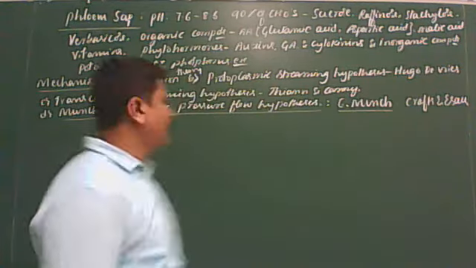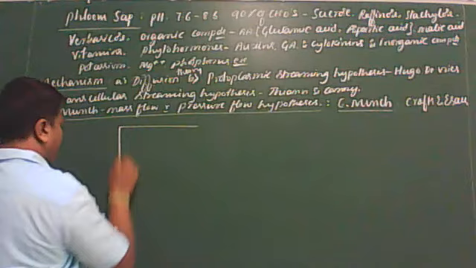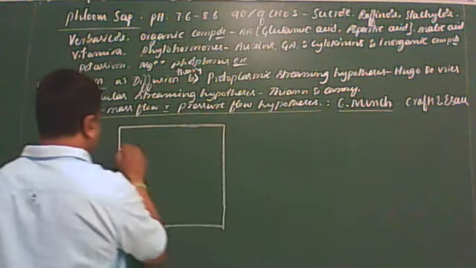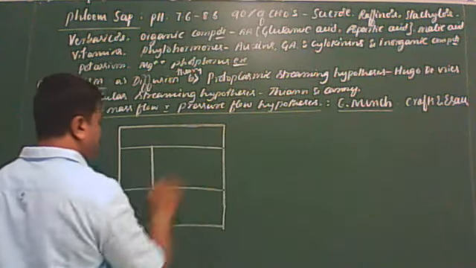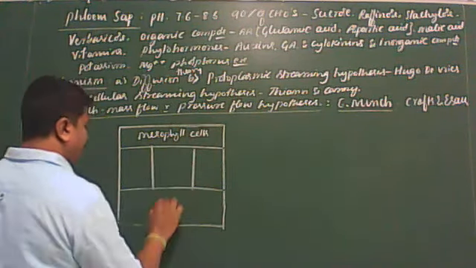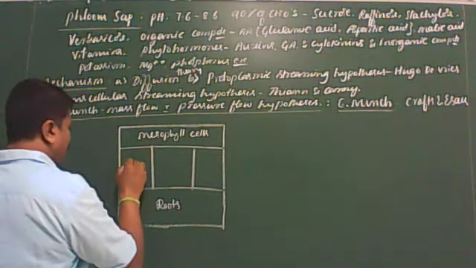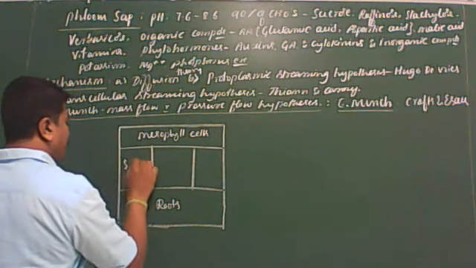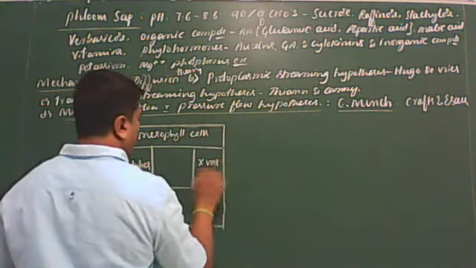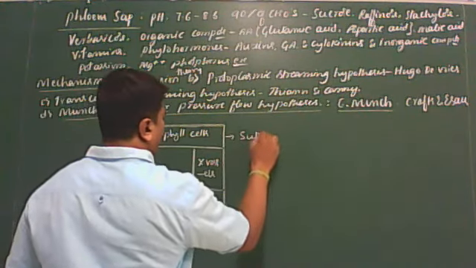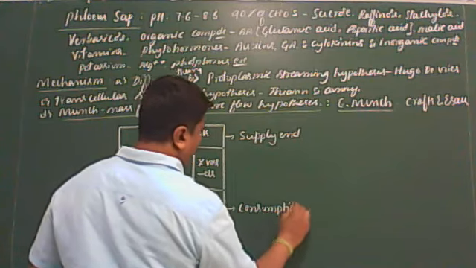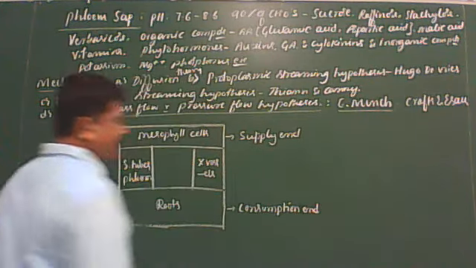According to this hypothesis, translocation of organic solutes takes place from the supply ends to the consumption ends through the sieve tubes of the phloem along with the water molecules.